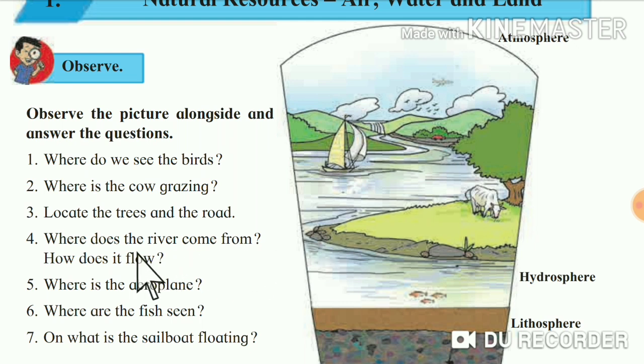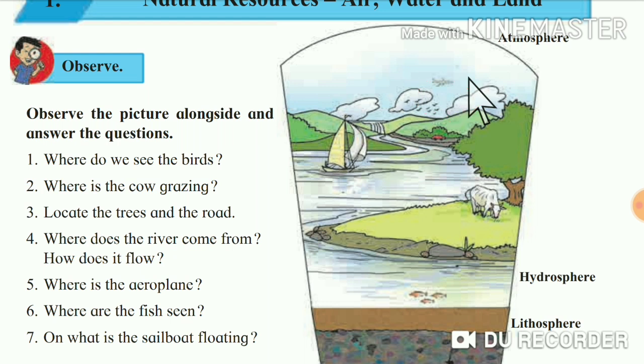Where does the river come from, and how does it flow? This is a river. And where does the river come from? The river comes from the mountains towards the land, right? Where is the aeroplane? See, this is an aeroplane. You can see this aeroplane? Yes. The aeroplane is in the sky, right?